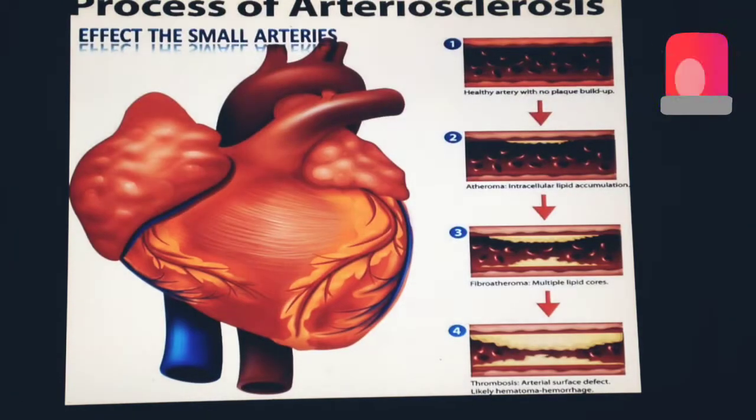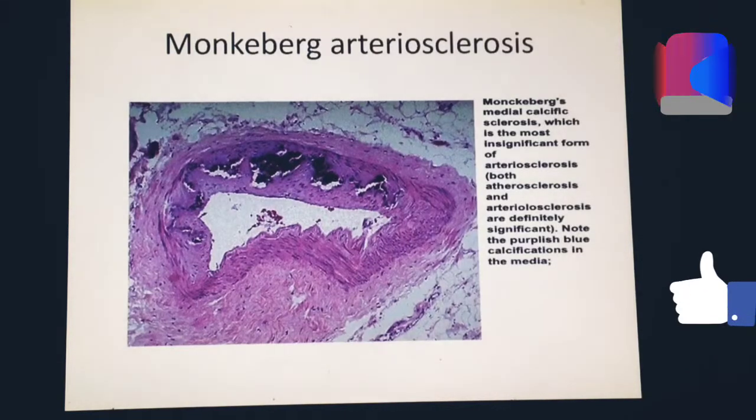Then the next disease is arteriolosclerosis. This is a similar one, but it only affects the small arteries and arterioles, which carry or impart nutrients to the cells, such as the coronary artery, which imparts nutrients to the cardiac tissue. Then we have Monckeberg arteriosclerosis. This is calcified sclerosis that usually occurs in the elderly, affecting their extremities the most. Now, in this picture, this disease affects the media of the arterioles. So, similarly, you can see purplish and bluish calcification present in this arteriole.